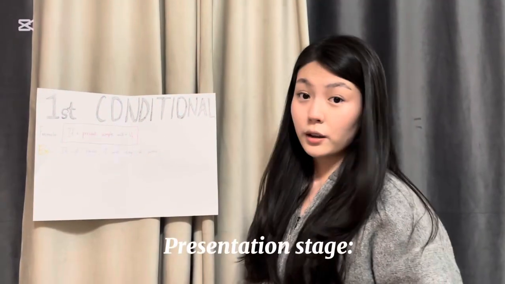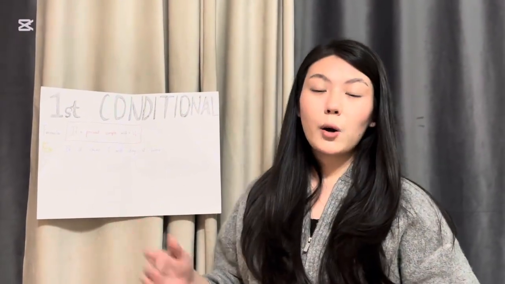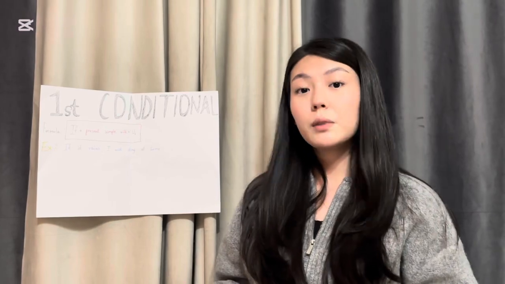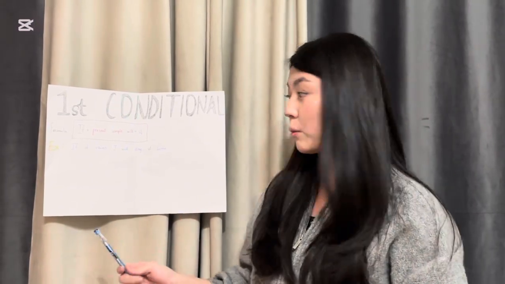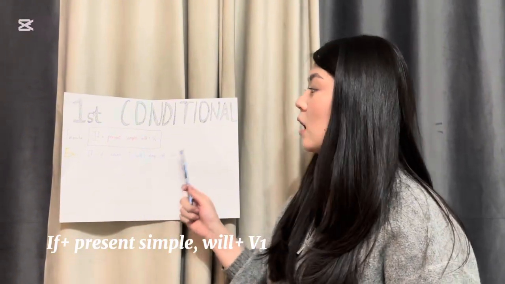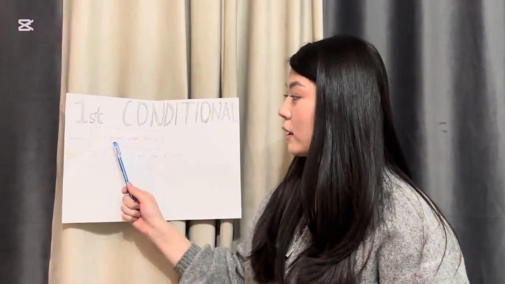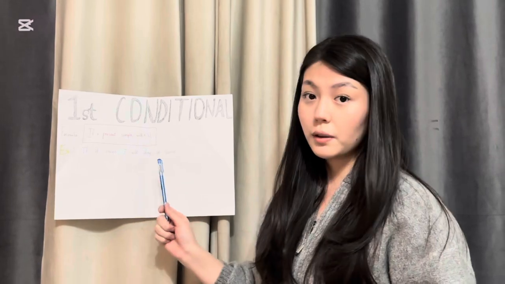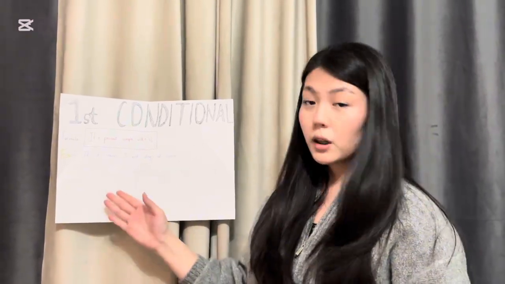So we are learning first conditional, and first conditional is about describing real situations or possible future. And here you can see some kind of formula for that, like if plus present simple and a comma, which is important, and will plus verb 1. Here the first part is the present simple and the second one is the future simple, as we know. And we can make some examples for that.